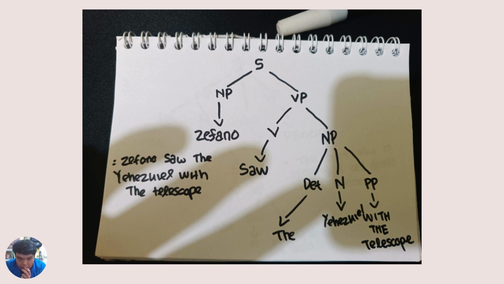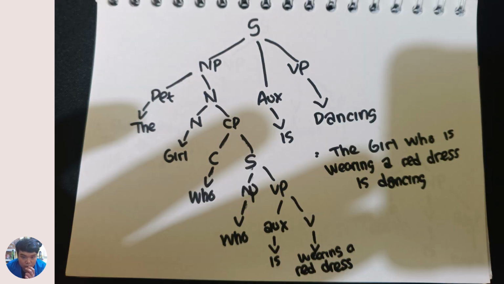So Zefano as a noun phrase, saw as a verb from the verb phrase, the as a determiner from the verb phrase, Yehezkel as a noun from the verb phrase, and with the telescope as a prepositional phrase from the verb phrase. Okay, next.